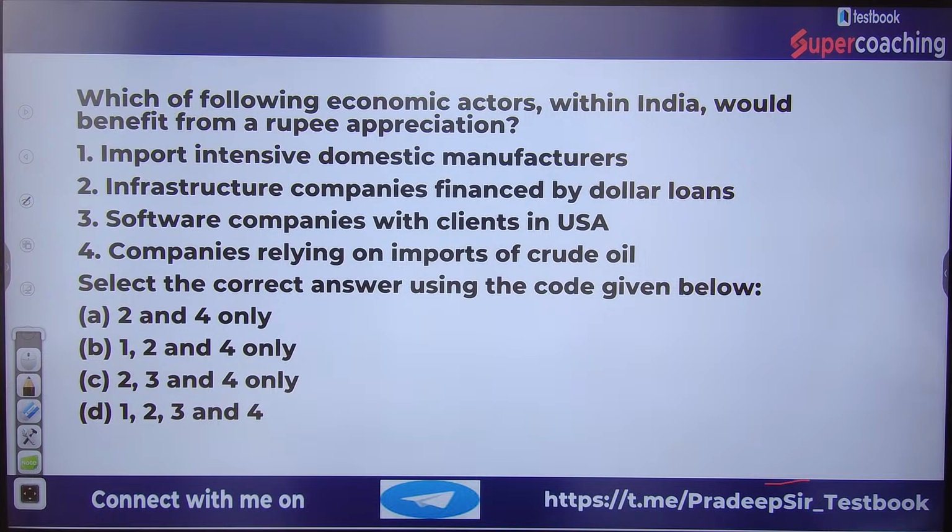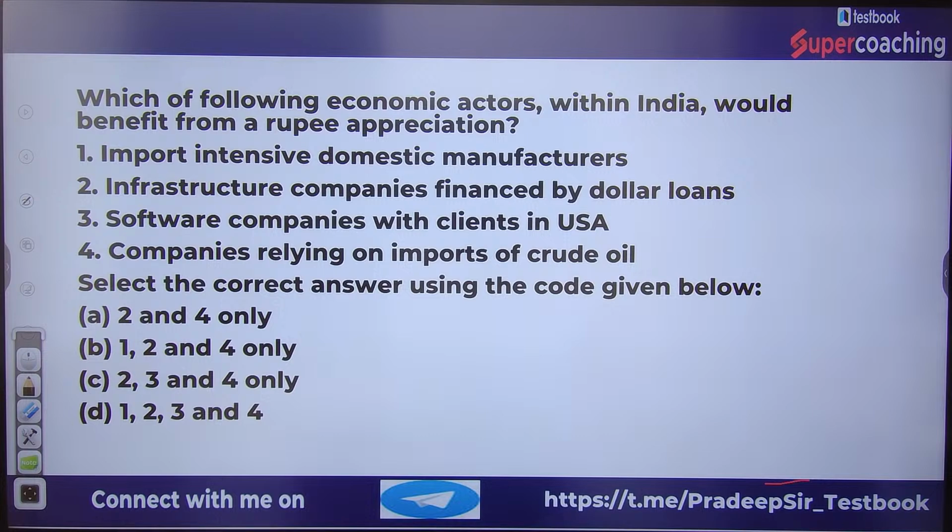The question is, which of the following economic actors within India would benefit from rupee depreciation? When there is depreciation of the rupee, which of the following are going to be beneficiaries? Import intensive domestic manufacturers, infrastructure companies financed by dollar loans, software companies with clients in USA, and companies relying on the import of crude oil. Select the correct answer using the codes given below.